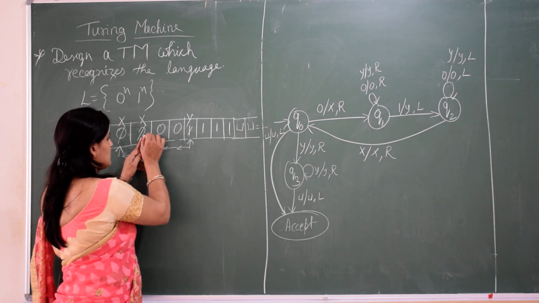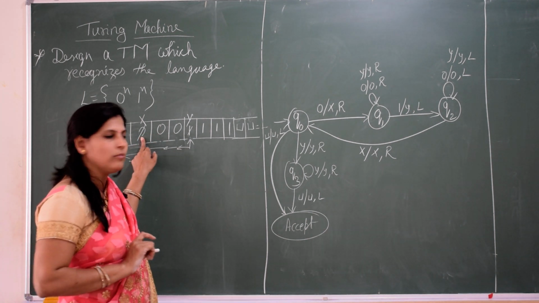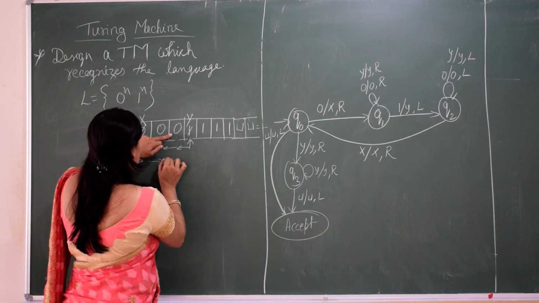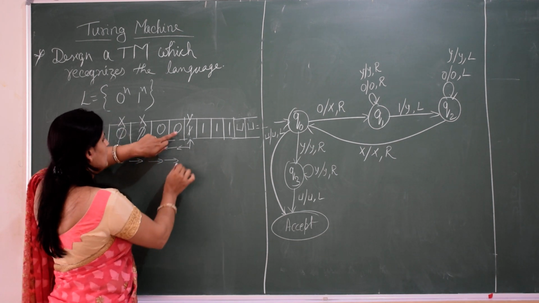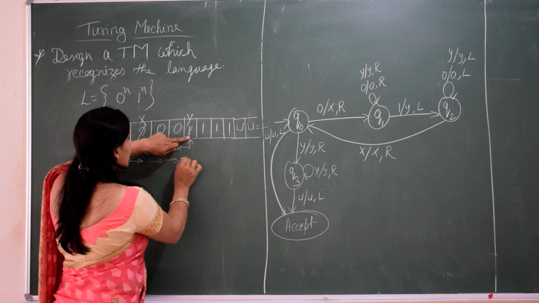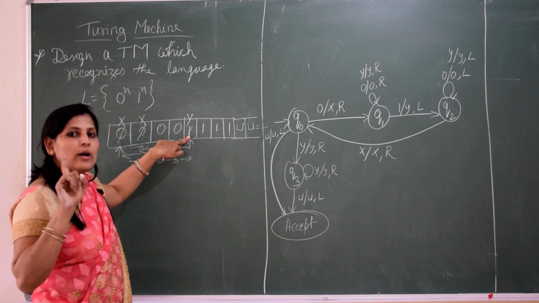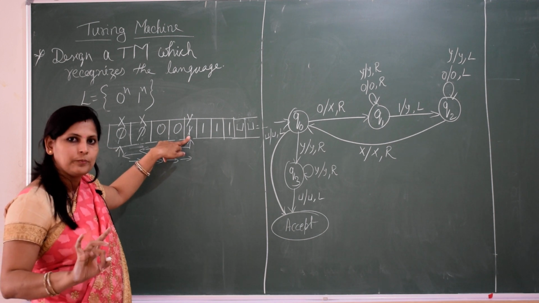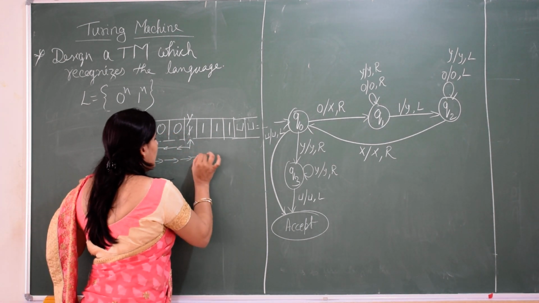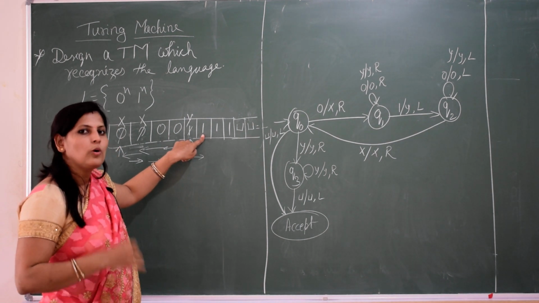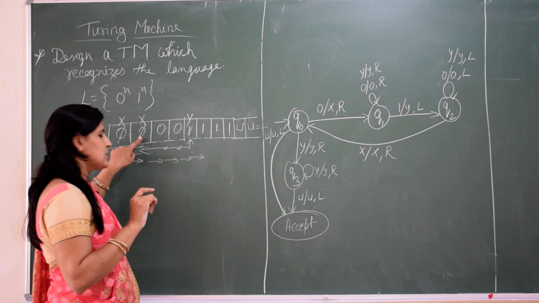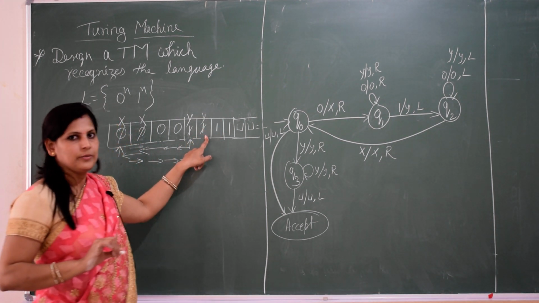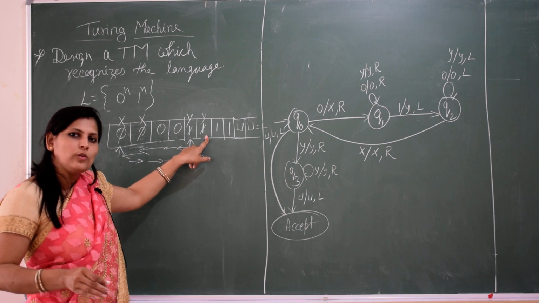Okay. For this 0 whether we have its corresponding 1. Yes, we'll check. For that it will move right. We have 0 here. It will move again right. It has 0 here. Again it will move right. It has Y. That means 1 was converted into Y. That means next to that we should have 1. Next to that we moved, we have 1. So for this X, its corresponding Y is available. So it is converted. Now again same process will be repeated.